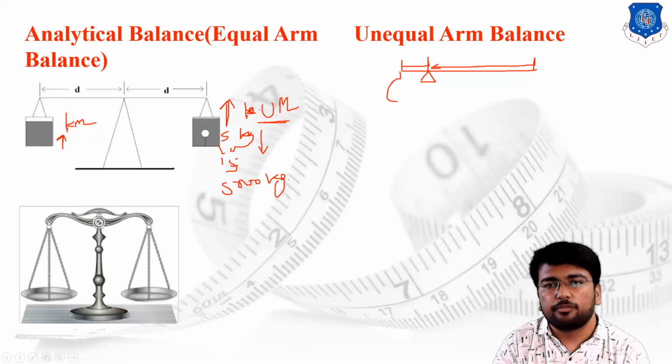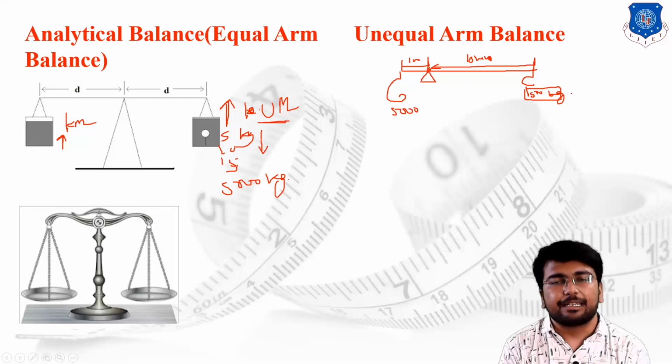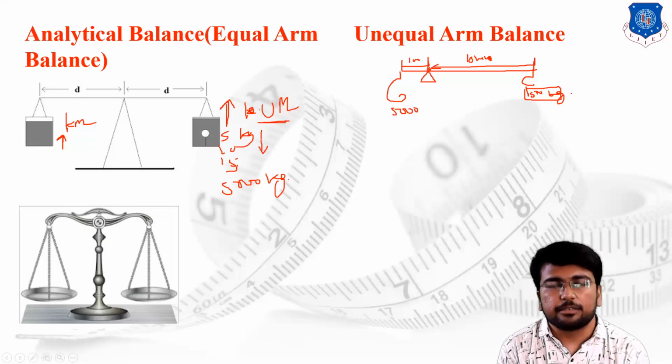If the weight is hung over this, let's say that is 5000 kg at the distance of 1 meter, then I will simply increase the distance, let's say 10 meter, and I will reduce the total weight requirement, that is only 500 kg, just because of balancing the moment at the pivot point. So by increasing the arm length, you can easily reduce the requirement of the known mass weight to calculate the value of the unknown mass weight.